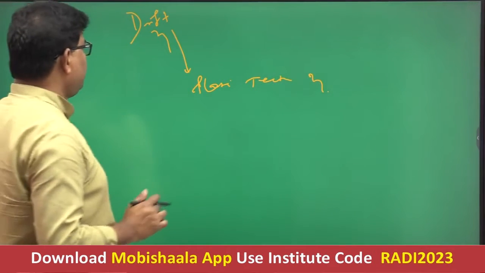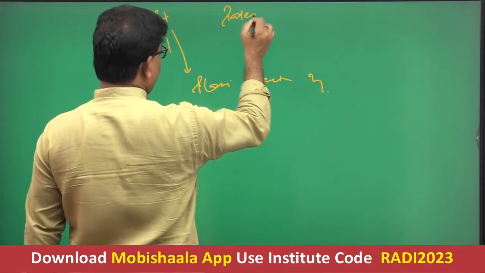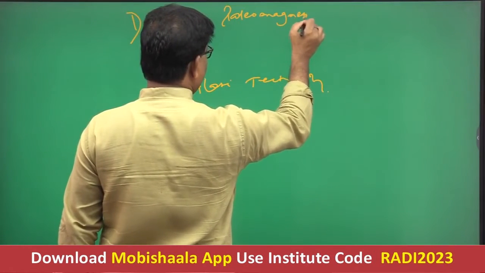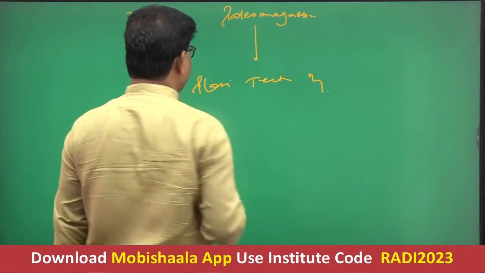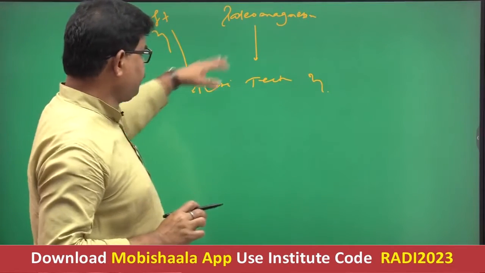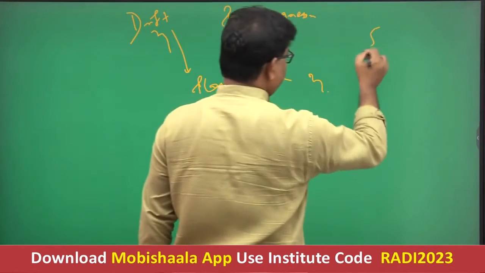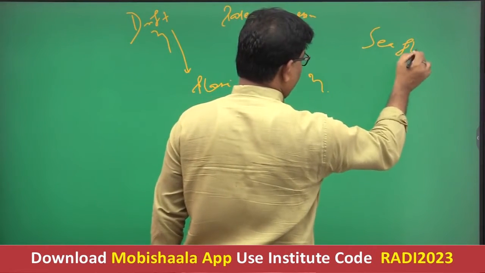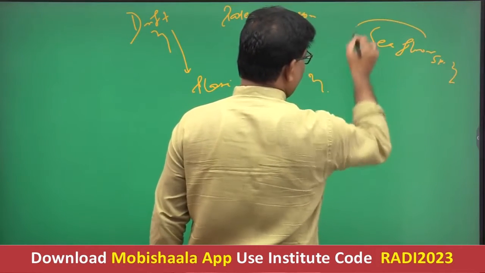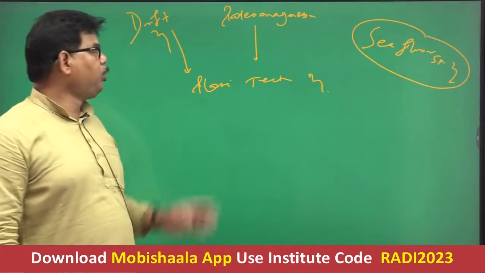Second is paleomagnetism, P-A-L-E-O, M-A-G-N-E-T-I-S-M. Paleomagnetism is the second basis of the theory. And third one is seafloor spreading theory.